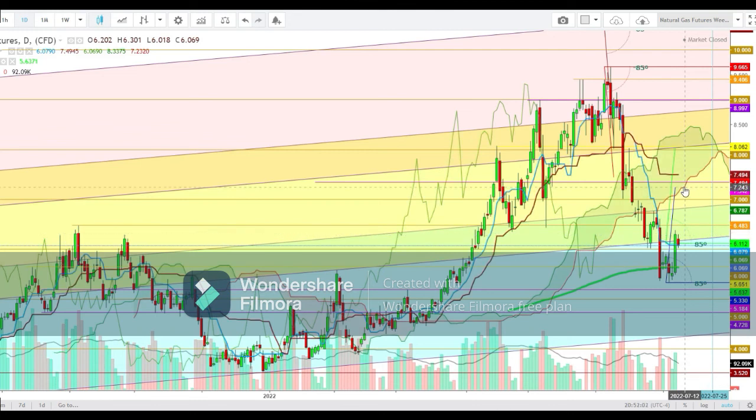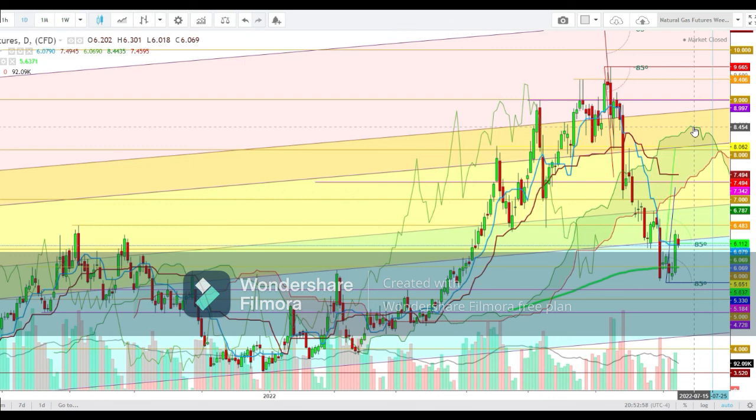So friends, here I find that if the natural gas futures find an entry inside the Ichimoku cloud, we could find some resistance at the 26 days moving average, which is currently at the levels of 7.494, from where some sell-off can be seen. But the overall trend could remain bullish, because if the natural gas futures find a sustainable move well above the 26 days moving average in a daily time frame, we could find this move to continue up to the upper end of the Ichimoku cloud, which is currently at the levels of 8.454.